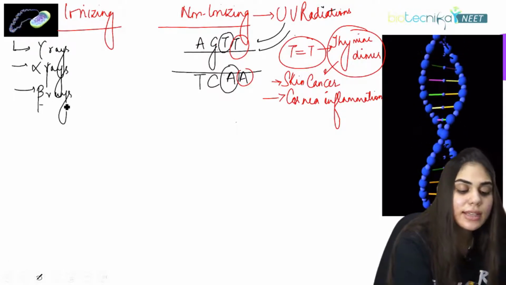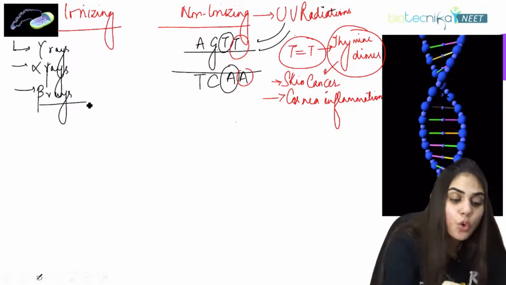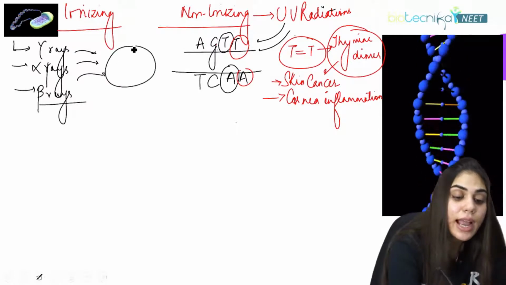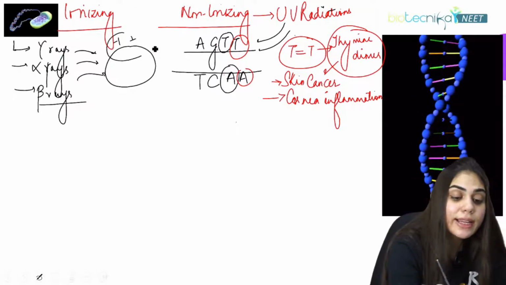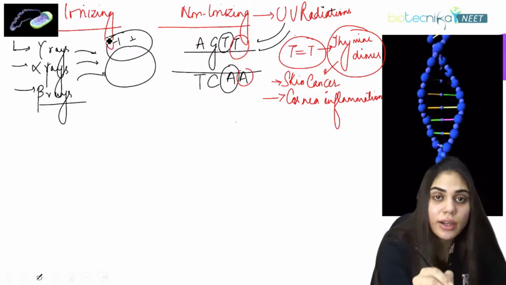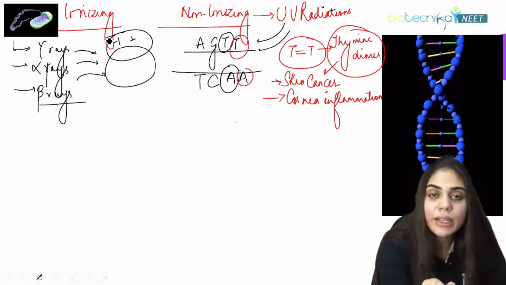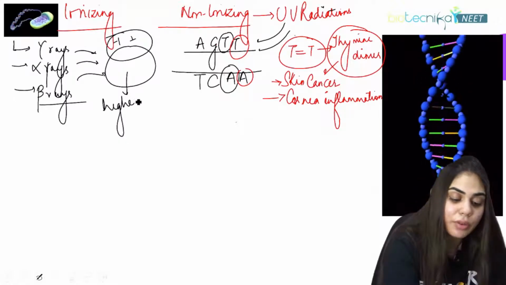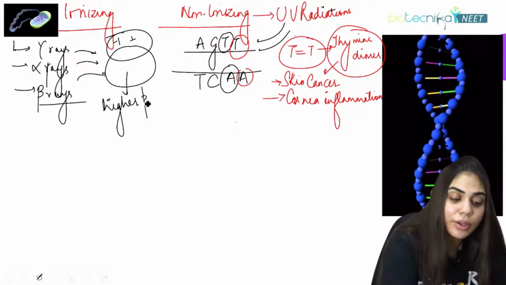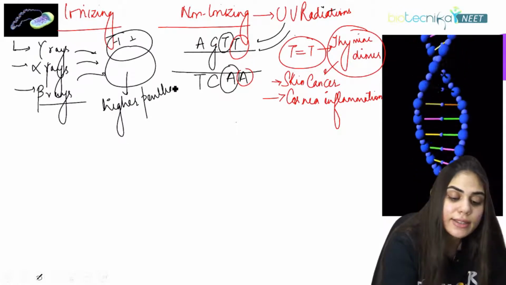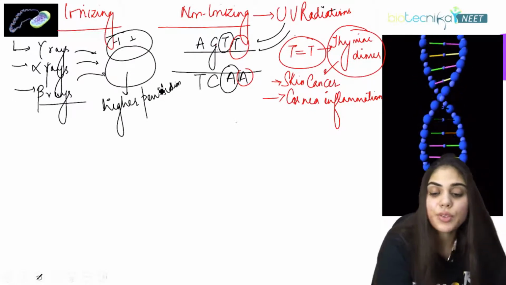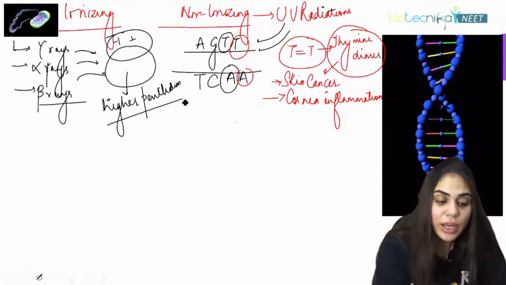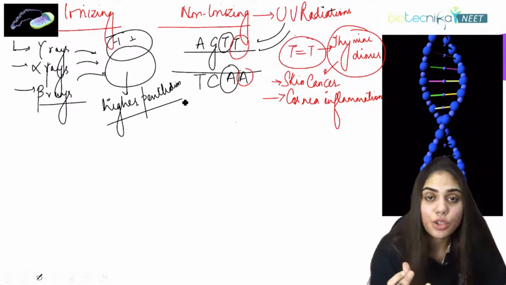So why are they called ionizing radiations? Because once they fall on matter, they will ionize it. They will convert it into ions. That is why they are called ionizing radiation. Why are they doing so? Because they have higher penetration power. The penetration power of ionizing radiation is always more than that of non-ionizing radiation. That is why it causes the ionization of matter.